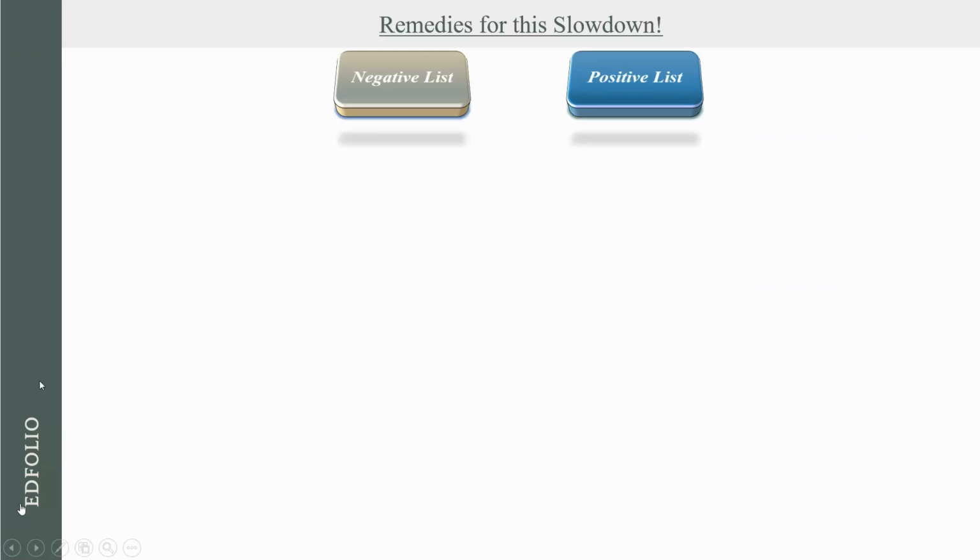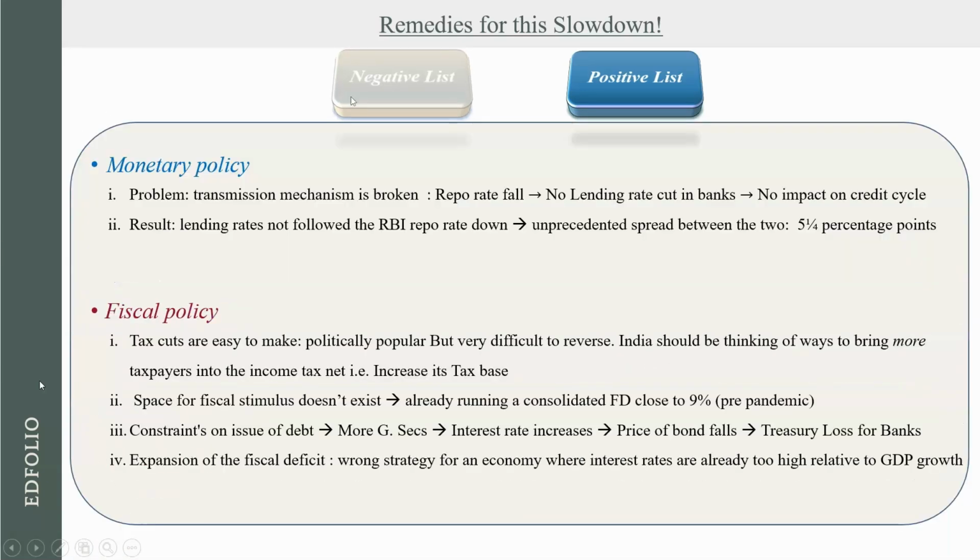Now, if we see the remedies for the solution, the remedies of the solution are twofold. One is a negative list. Now, what is a negative list? These are all measures that the government has already taken, but these are not working. So the typical monetary and fiscal policies that the government has taken are not helping.